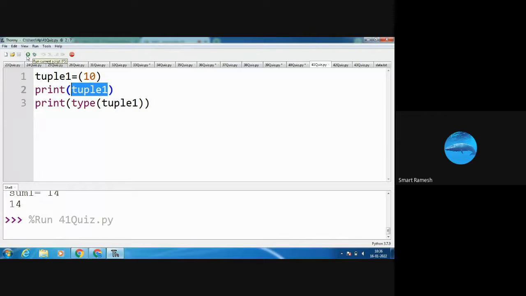See the output. See, 10 is displaying. Type of tuple 1. What is the 10? 10 is the integer, so class integer. So suppose in the program a comma is given, what will happen? It becomes a tuple. Okay, so here 10 comma. Next class is tuple. Can you understand this?